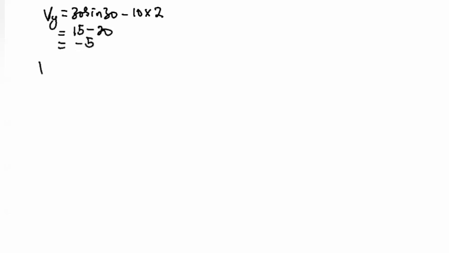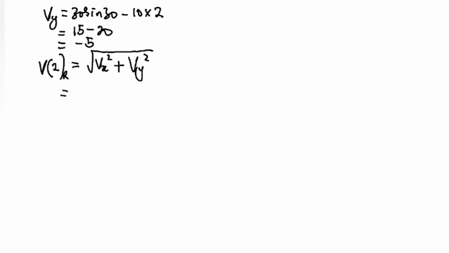So now our resultant velocity after 2 seconds will be the square root of V subscript X squared plus V subscript Y squared.